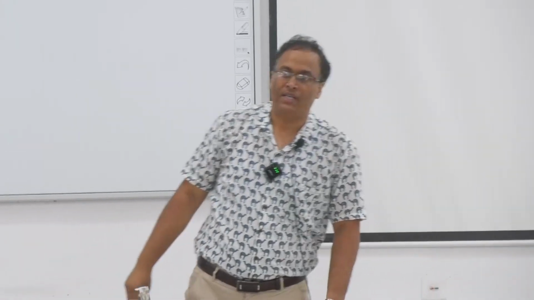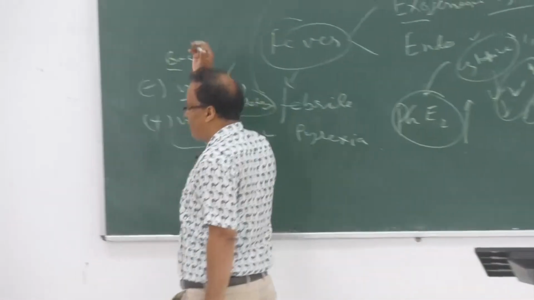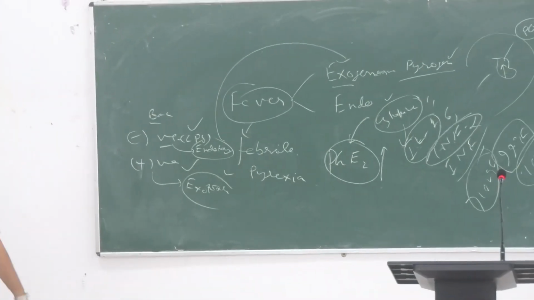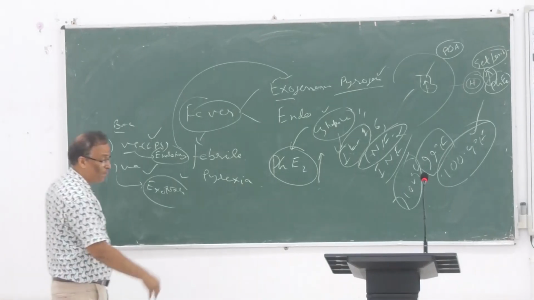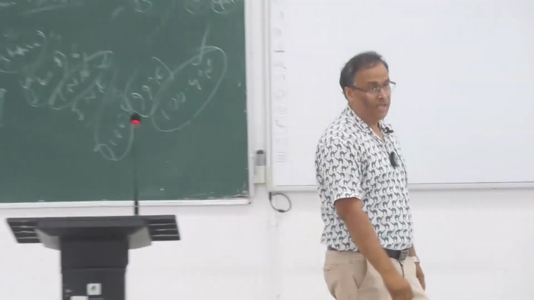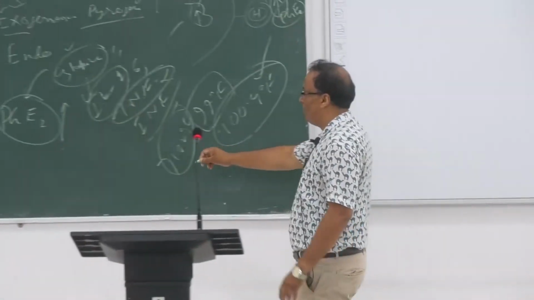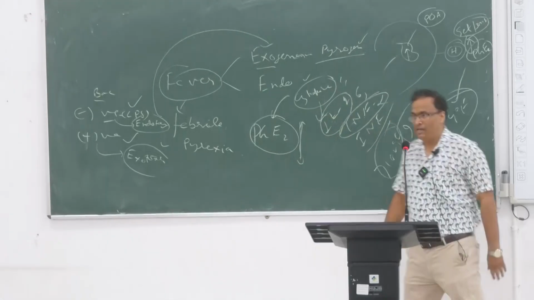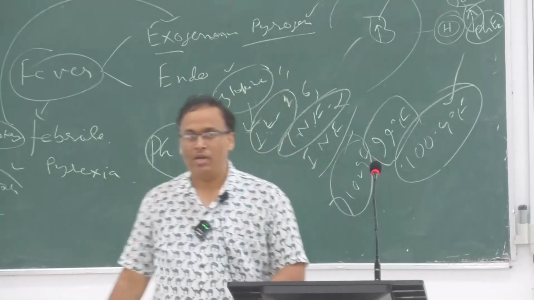So whenever you give antipyretics or NSAIDs, what do we mean by NSAIDs? Non-steroidal anti-inflammatory drugs. Very good. Drugs like aspirin and acetaminophen, that is paracetamol, are NSAIDs, and these NSAIDs are inhibitors of cyclooxygenase, which reduces PGE2, and if it is less, then the set point will be reduced. It will not let the set point rise. That's why fever subsides after giving paracetamol. You take paracetamol and it comes down.